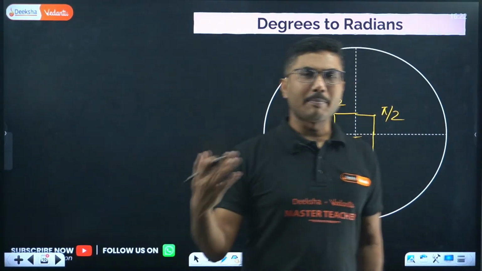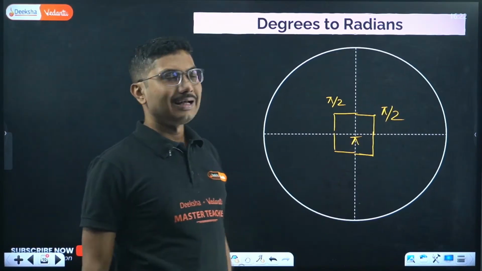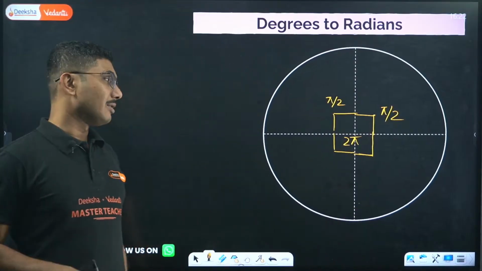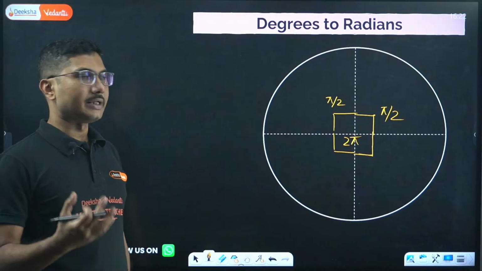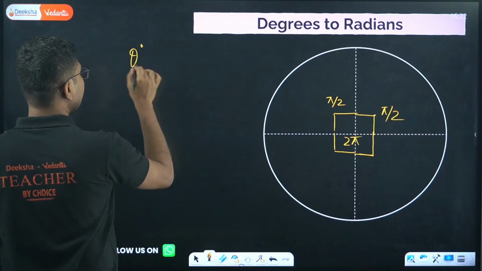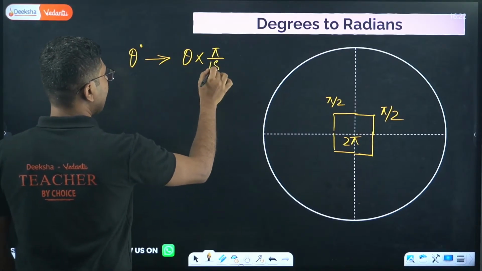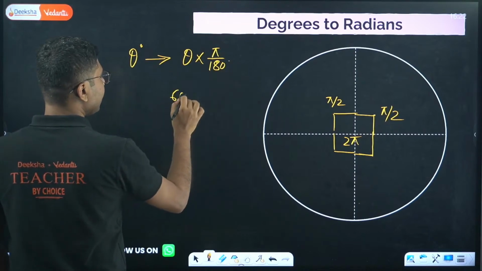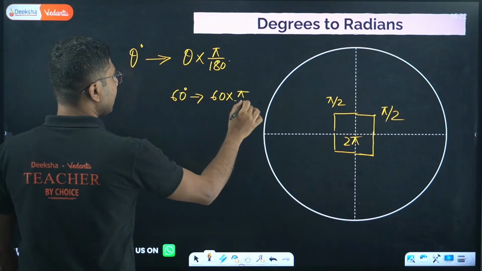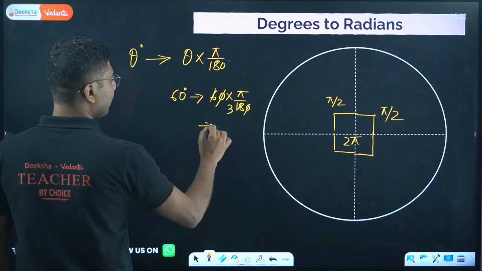That's how even the pi quantity is defined. The total angle made by the circle at its center is 2 pi radians. If you have an angle in degrees, suppose theta degrees, the radian will be theta into pi by 180. Suppose 60 degrees: 60 into pi by 180, the zeros cancel, 3 sixes are 18, so it will be pi by 3.